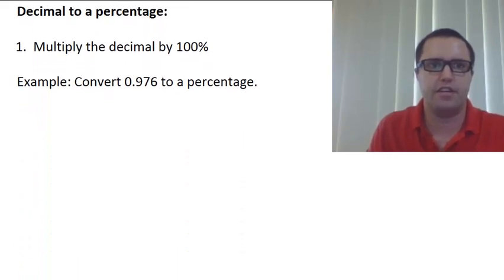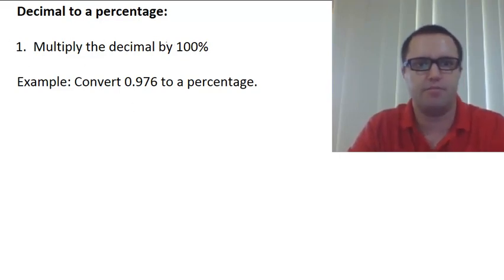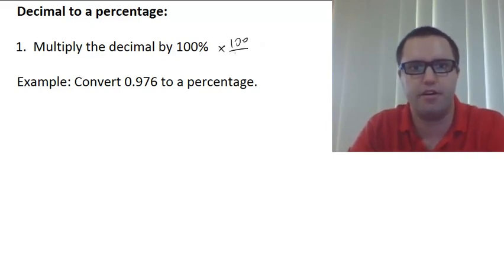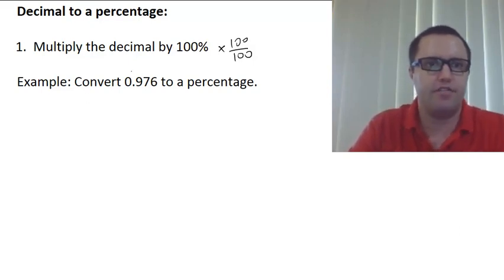Right, converting a decimal to a percentage. So simply for this one, we multiply the decimal by 100%, remembering that that's the same as multiplying by 100 over 100, which is totally fine to do. And for an example, we're going to convert 0.976 to a percentage.